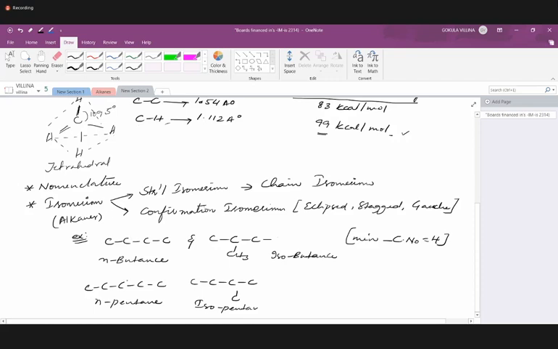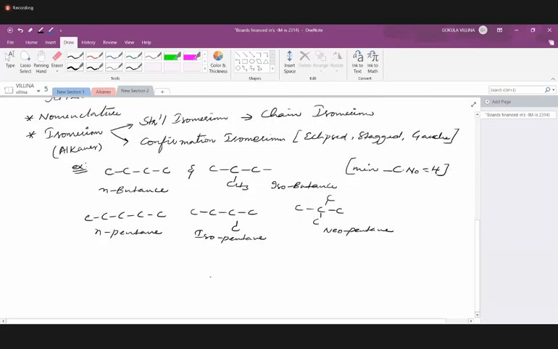If 2 carbons less, then we call it neopentane. So starting with carbon number 4, starting with butane, we observe chain isomerism, and depending on the number of carbons less in the parent chain, we have iso and neo isomers.